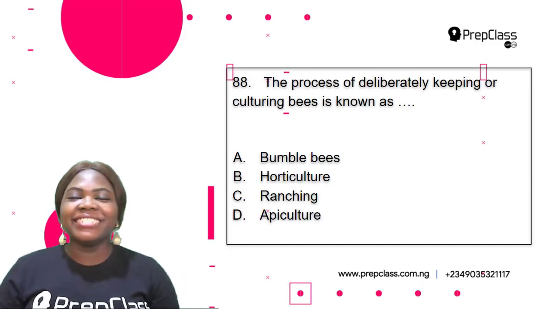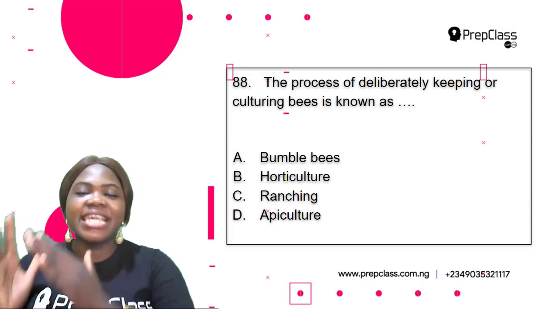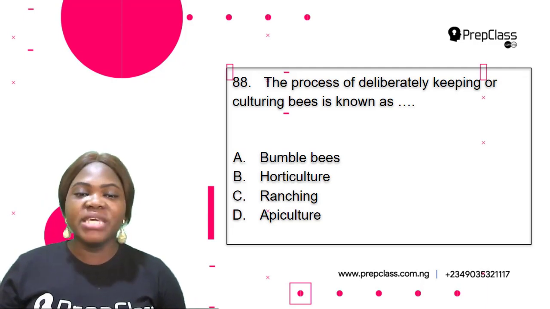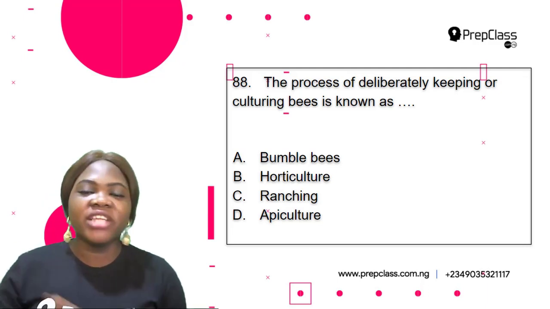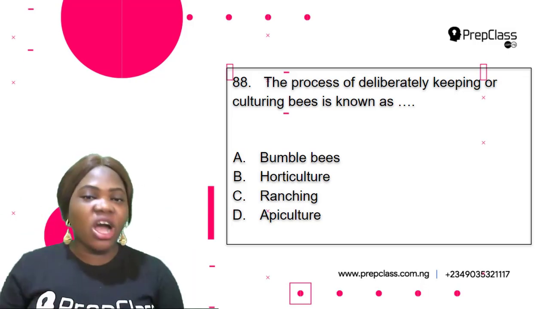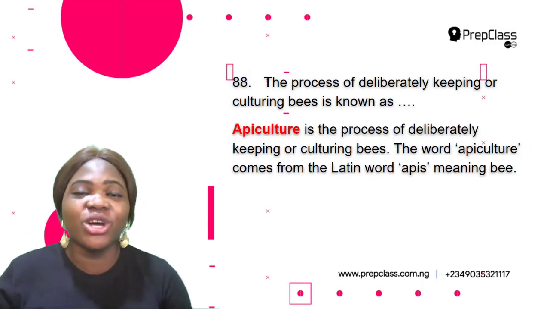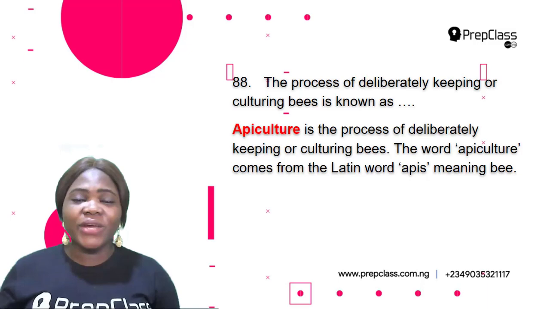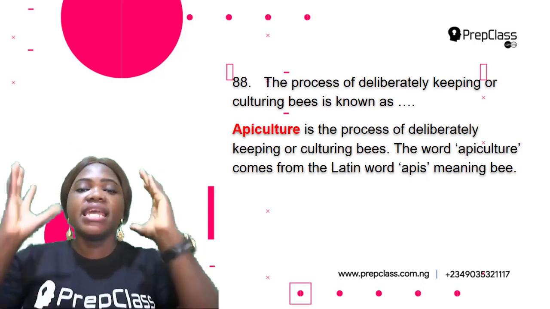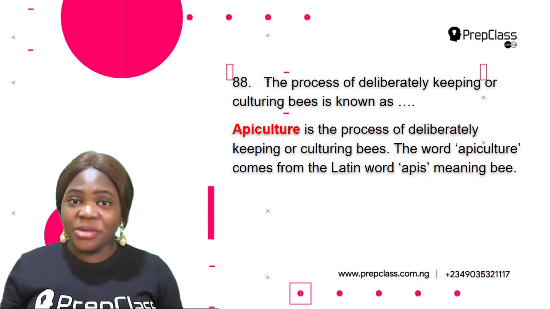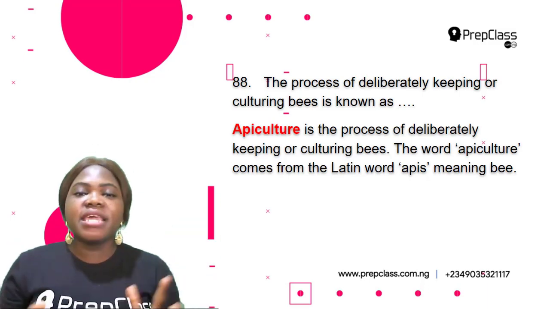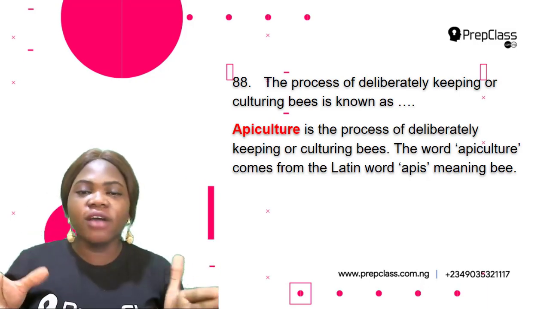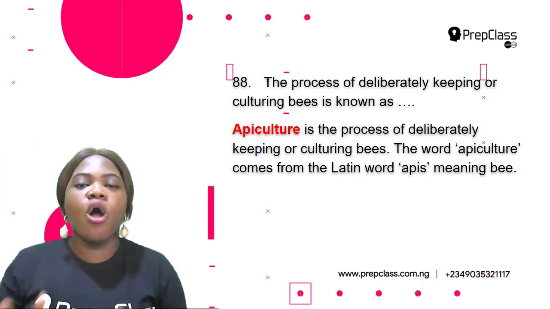Now, question 88 says the process of deliberately keeping or culturing bees is known as dash. A. Bumblebees. B. Horticulture. C. Ranching. D. Apiculture. So which of this is correct? It's apiculture. Apiculture is the process of keeping bees. Okay, so it is the process of deliberately keeping or culturing bees. You know honey, right? So honey is gotten from bees. The beekeepers culture bees to get honey from them. Okay, so apiculture is the process of keeping or culturing bees.